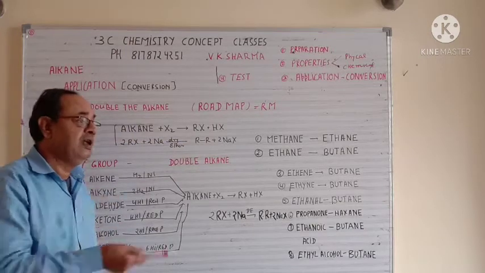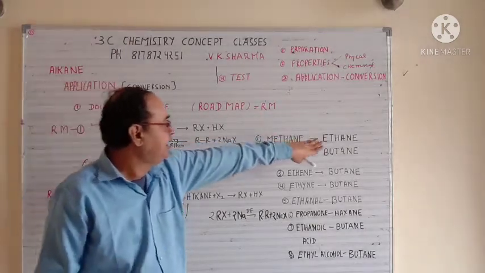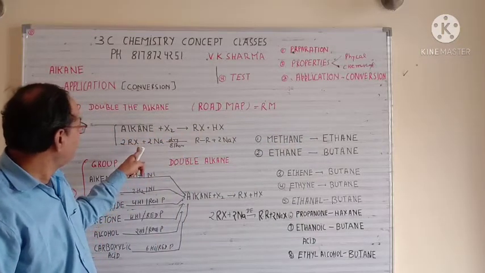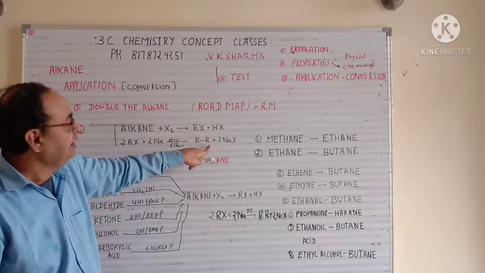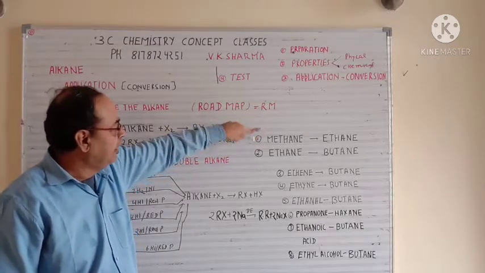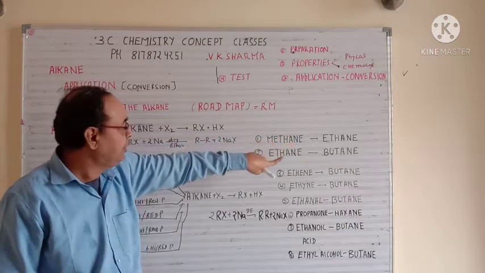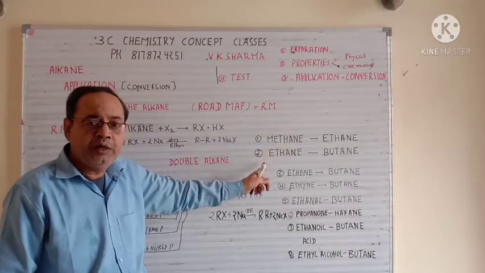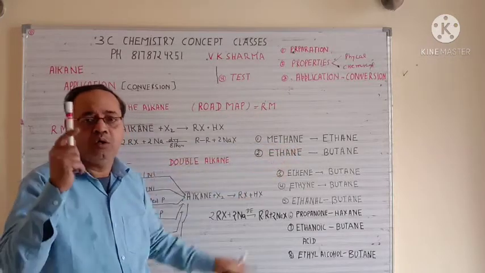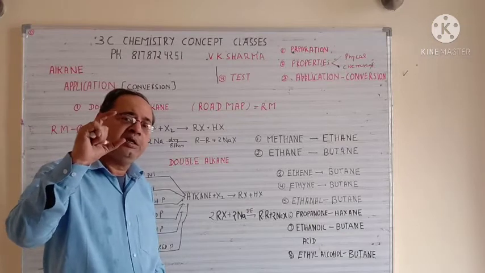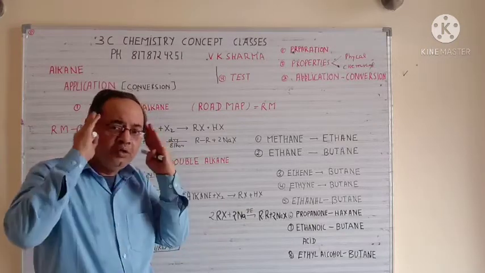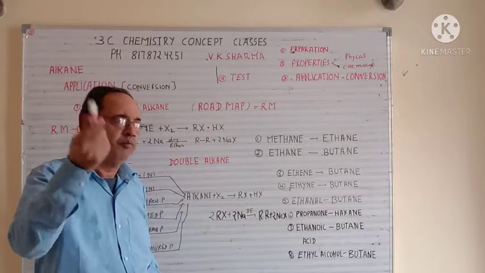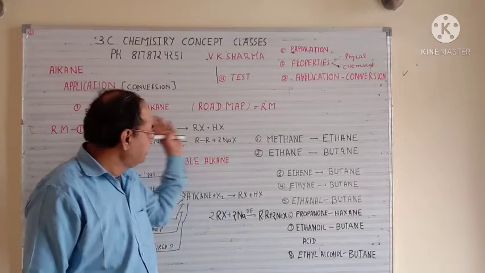Now many questions arise from this. Let's take methane to ethane. First take methane and react it with Cl2, which gives methyl chloride. Then 2 methyl chloride with 2Na gives ethane. So your question is solved. Methane to ethane, ethane to butane, propane to hexane, butane to octane, pentane to decane, and so on, you can do this way. I give you one specific and conceptual reaction, and the rest you have to keep in mind. I am taking 2 carbons, but you can take 3, 4, 5 carbons for practice. So this is your roadmap 1.